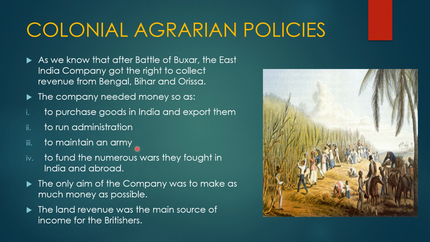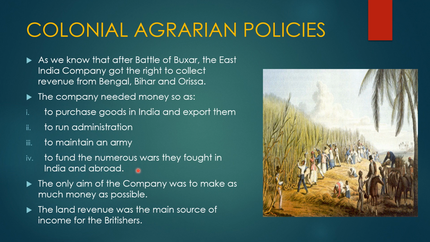To maintain an army: the Britishers had a huge army in Indian territory after undergoing lots of wars, and to pay the salaries of the soldiers, to buy the weapons and to maintain an army, they needed money. The last reason was to fund the numerous wars they fought in India and abroad.